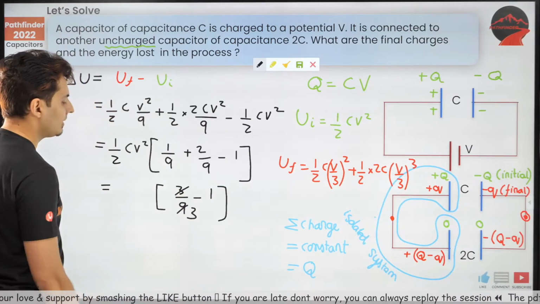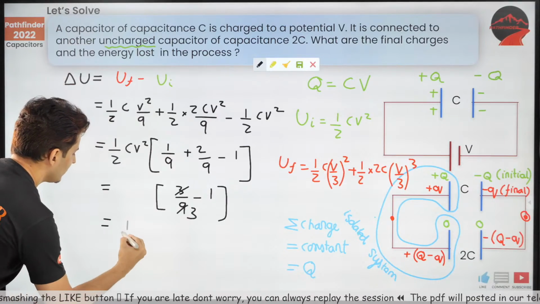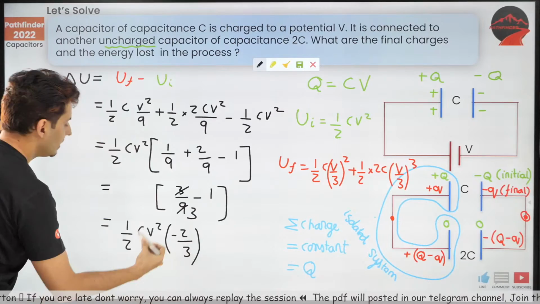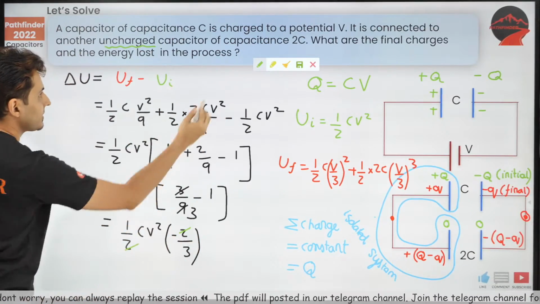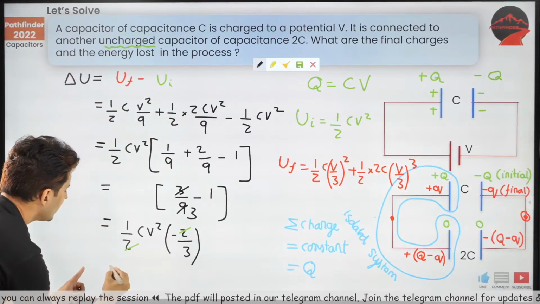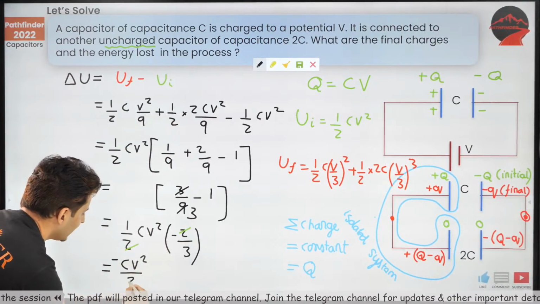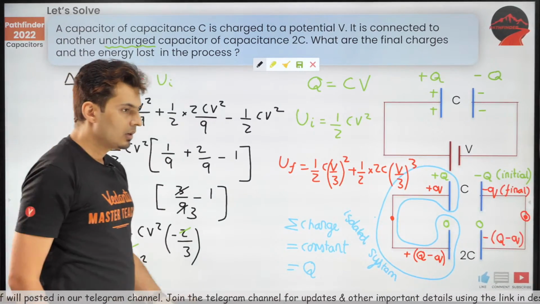This will become 1 by 3. 1 by 3 minus 1 is minus 2 by 3. So this will become half CV square into minus 2 by 3. You can now cancel out a few things. This 2 and 2 goes, and hence this is nothing but CV square with negative sign by 3. That's delta U.